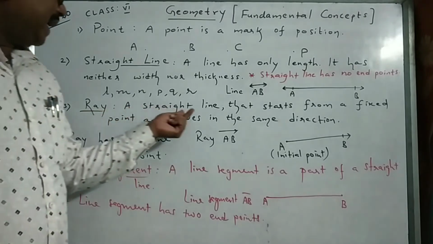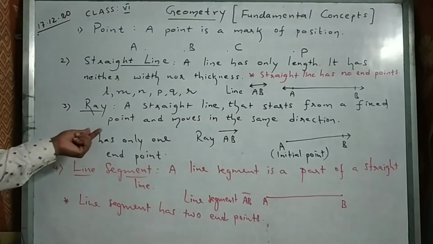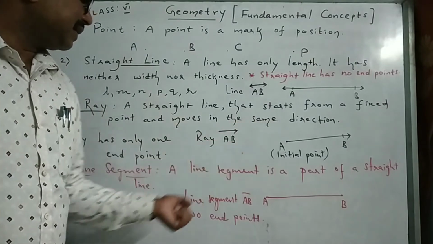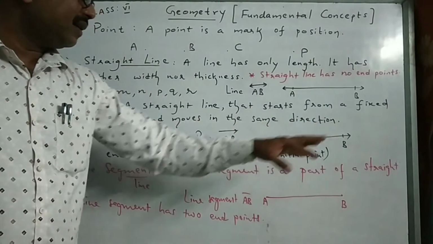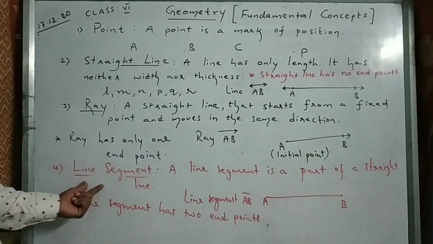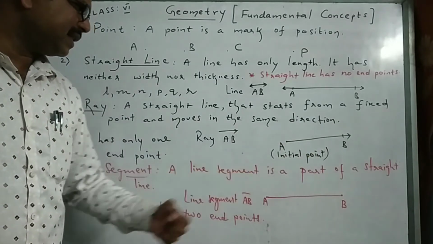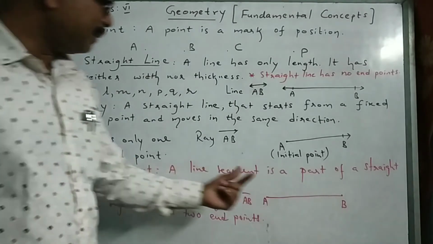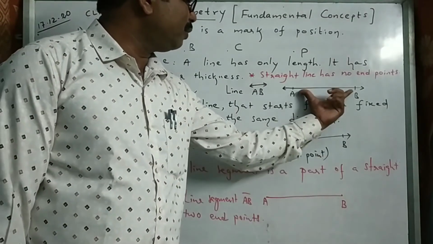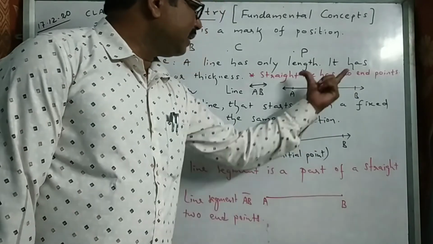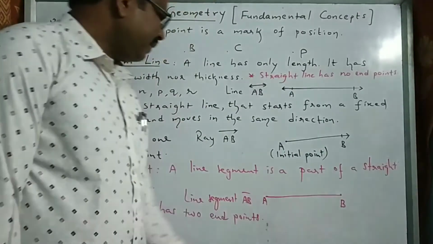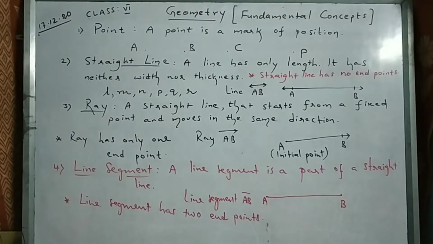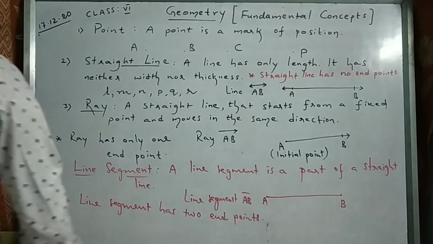Ray means a straight line that starts from a fixed point and moves in the same direction, right? A ray has only one end point, the other side has no end. Line segment means a line segment is a part of a straight line. It is a piece of a straight line. Suppose you remove this AB part and keep it here, that is, a line segment is a part of a straight line and ends with two points. So a line segment has two end points, right?